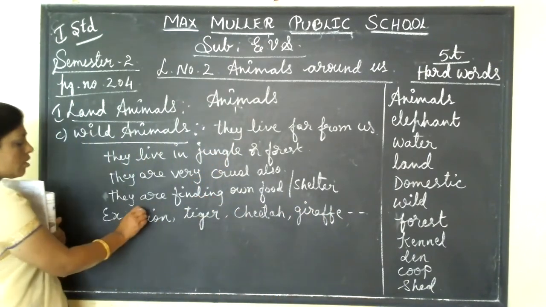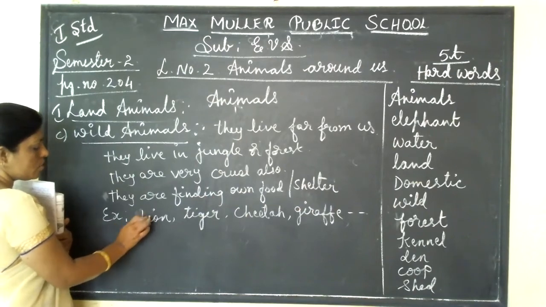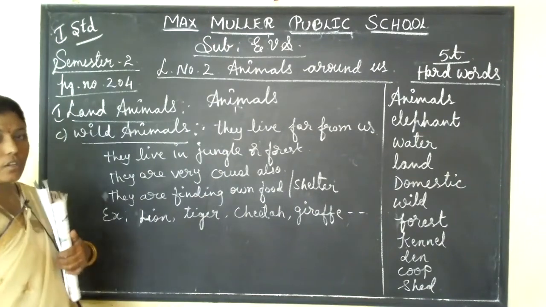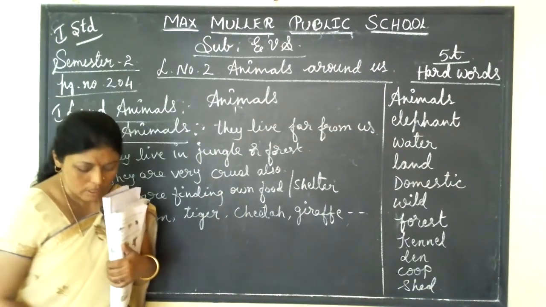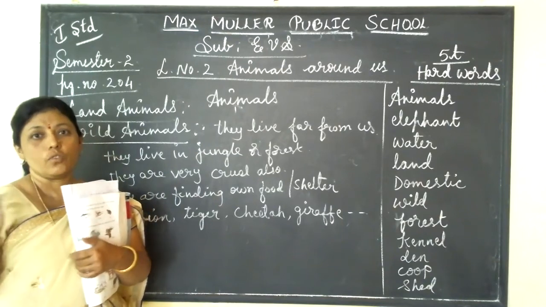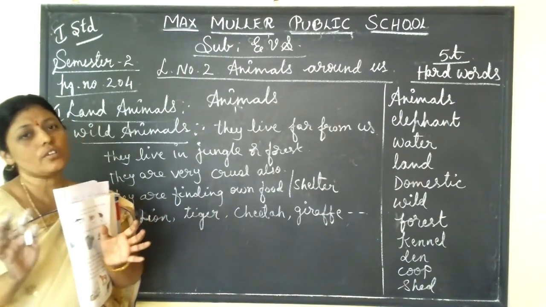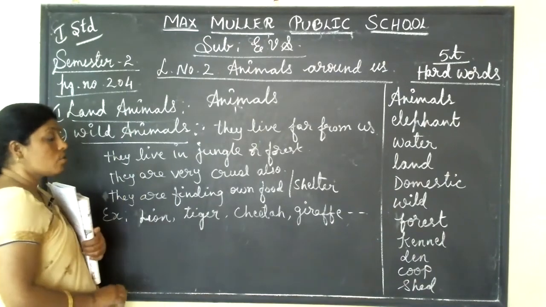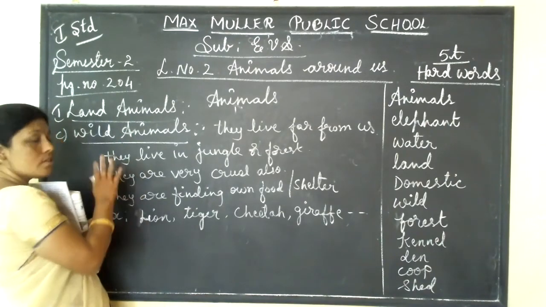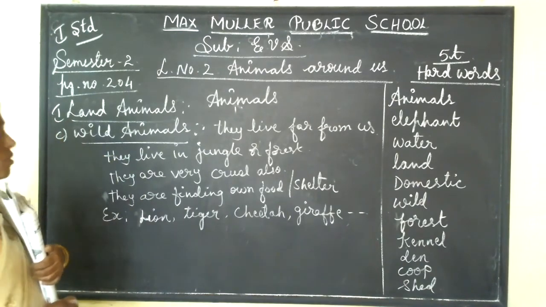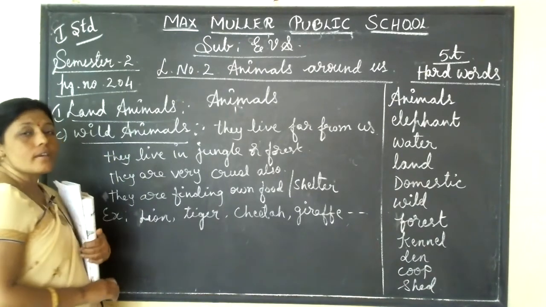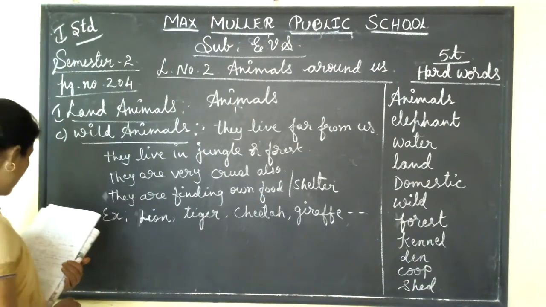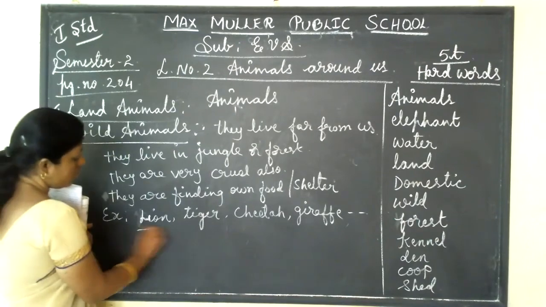The lion. Come to the lion. When you hear the word lion, you will become afraid, isn't it? Yes. Your mother will tell some story, yes, the lion will come, now it will come and kill you, isn't it? At that time you will be very afraid. The lion is very cruel and it is a wild animal. We call the lion the king of the jungle.